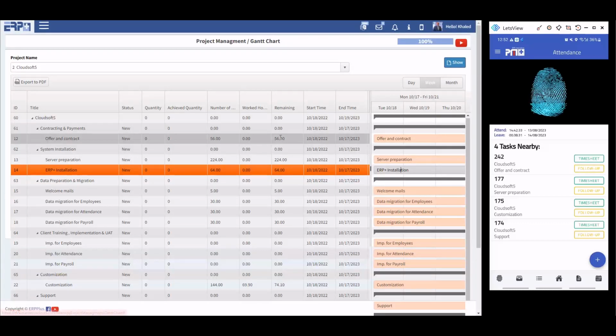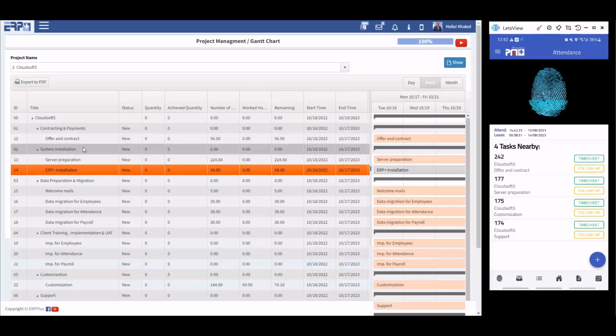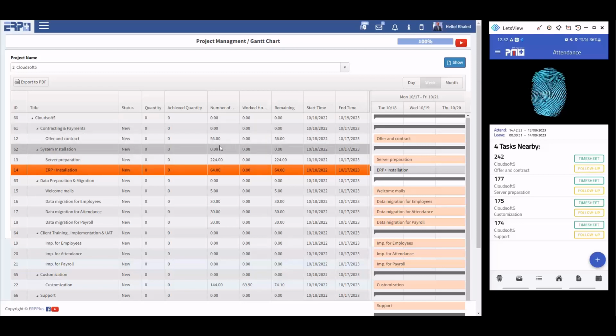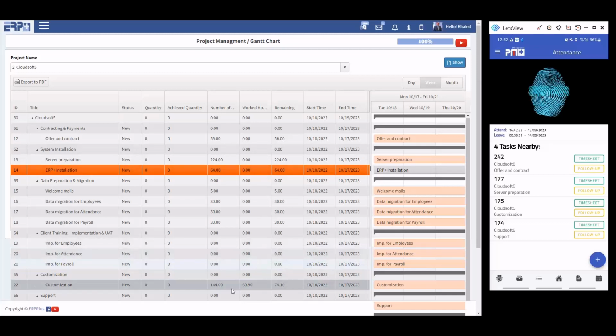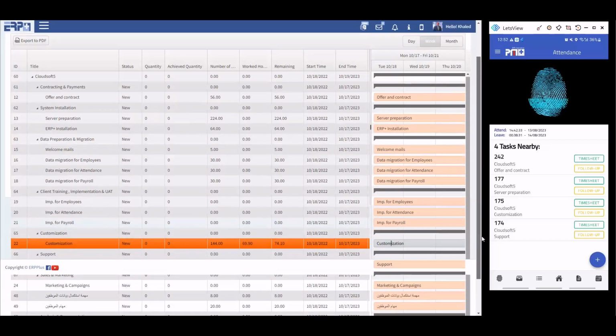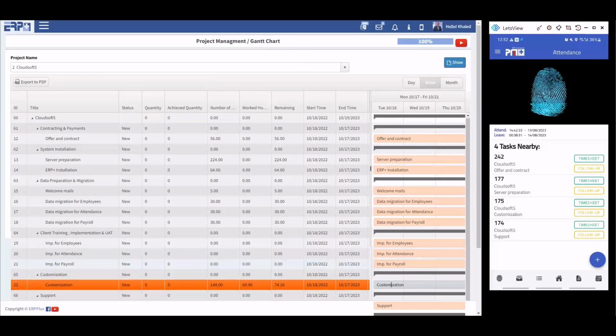We have something here related to the Gantt chart. These are the complete project WBS, which is the work breakdown structure for the tasks, and each task should have its status, its number of hours, its worked hours, consumed hours, and customization. We have here 144, and I have this amount consumed, and we have remaining time, and this is the customization task, and this is 0% finished till now, and this is the start and the end of the project completely of the WBS. That's why we have a set of functions here.